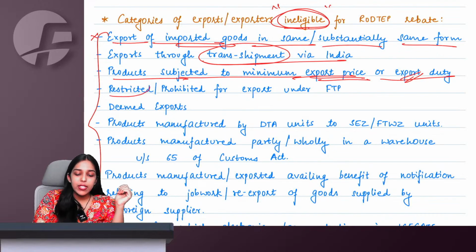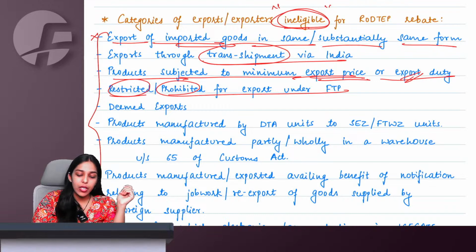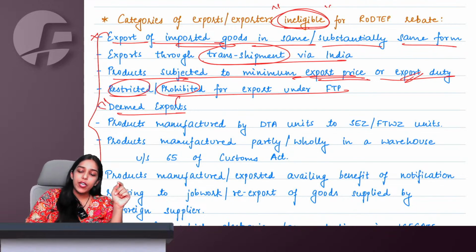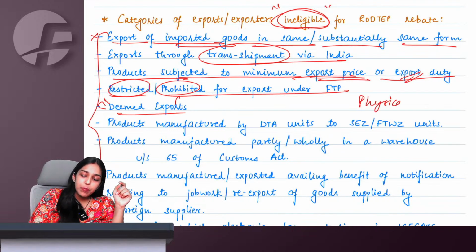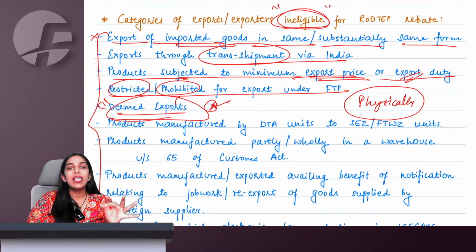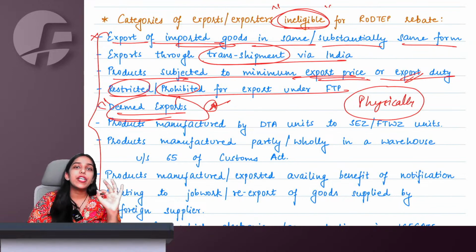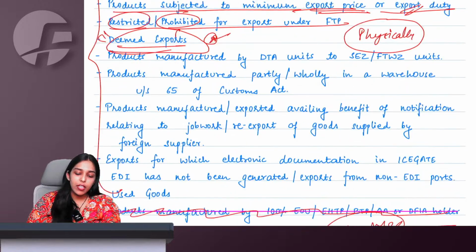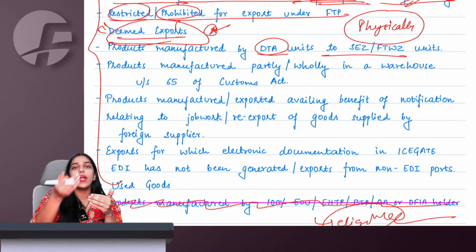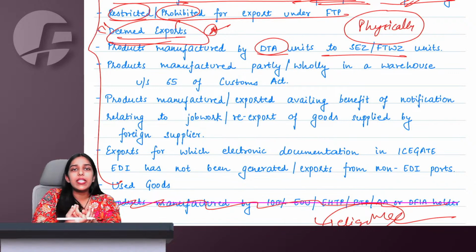If you are exporting some restricted or prohibited items under FTP. For deemed export also, see, to claim RODTEP benefit, you will have to physically export the goods. Deemed export, this is a very good and important point: for deemed export, RODTEP benefit is not given to you. Goods manufactured by DTA supplied to SEZ, same thing. DTA to SEZ we normally think of as export only, and we give you refund also under GST for supply to SEZ, but RODTEP benefit is not given to you.